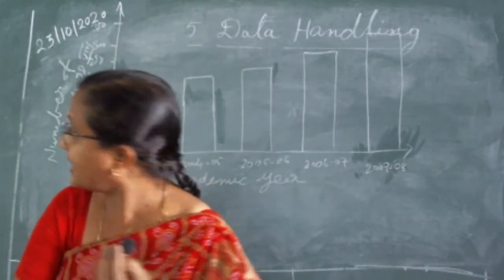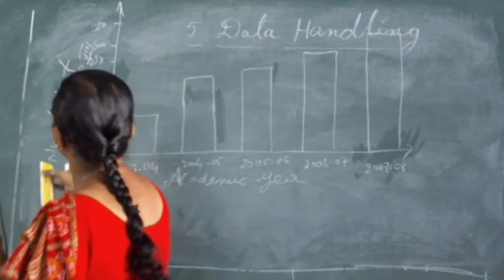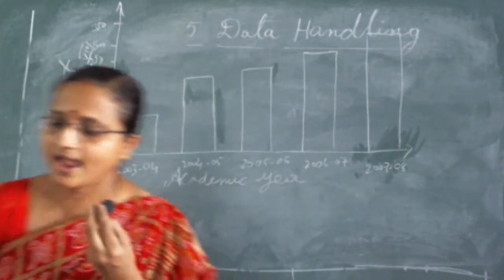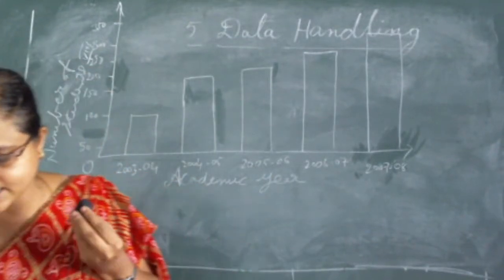We have taken the number of students on the vertical line, and the academic year we have shown on the horizontal line.